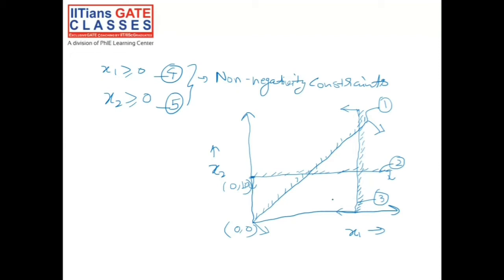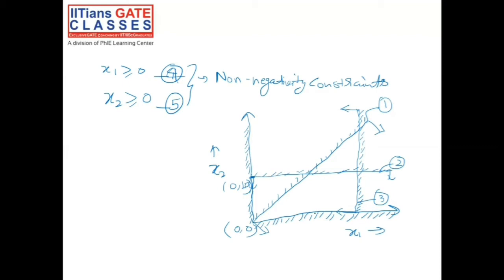Apart from these three constraints, we have two more constraints. Constraint number 4, which is x1 must be greater than or equal to 0, and constraint number 5, x2 must be greater than or equal to 0. So constraint number 4 would be here, and next we have that x2 must be greater than or equal to 0, which would be this.